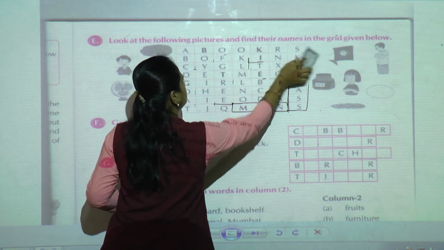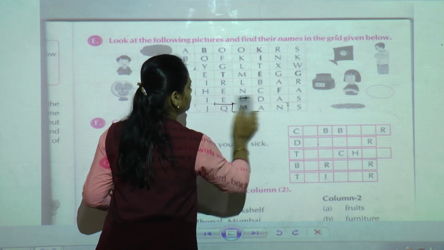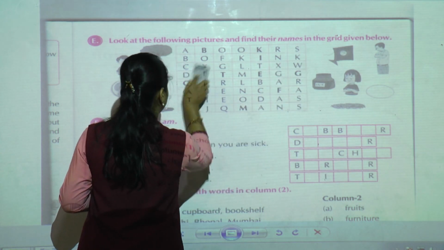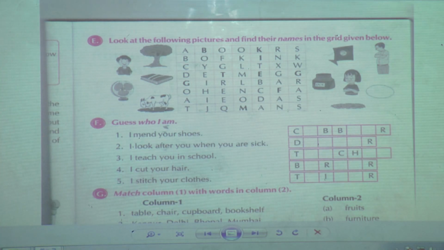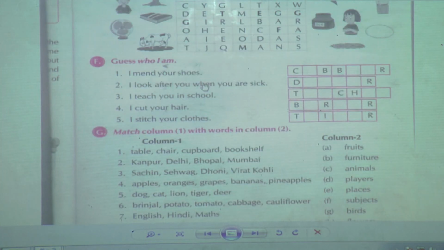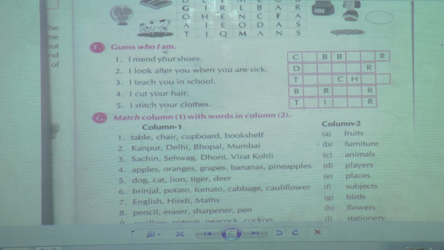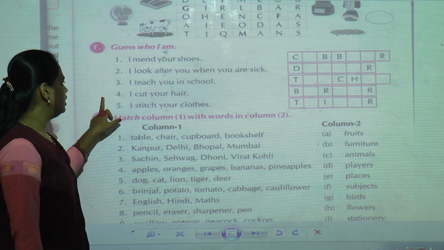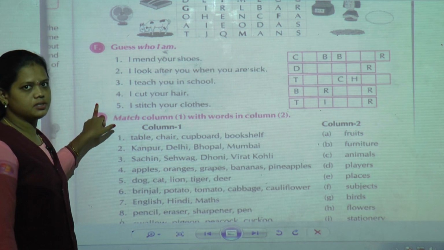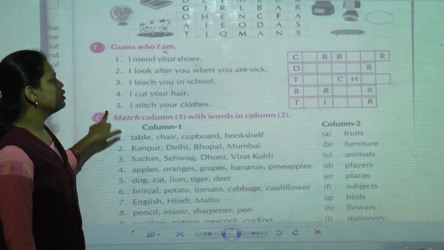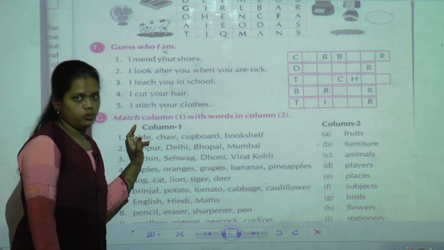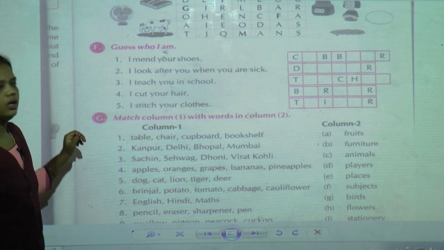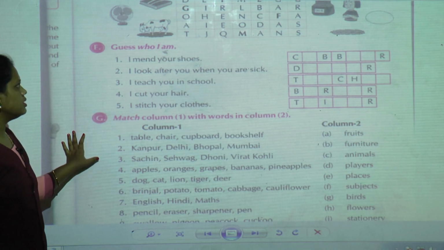Next question we have to move. F1 is guess who I am. See here, there are 5 questions it has given. So with the help of these questions we have to guess who I am. Okay, one by one we are going to see.